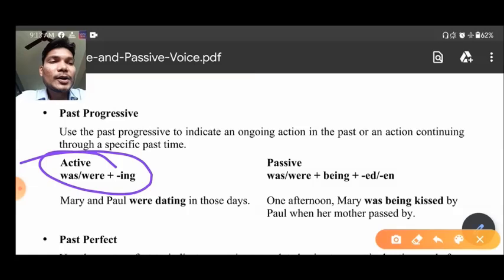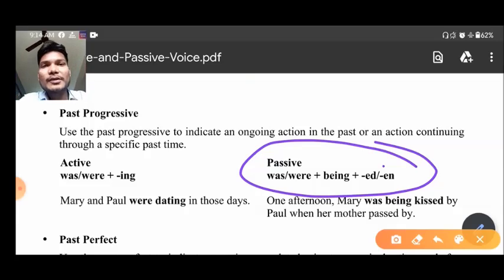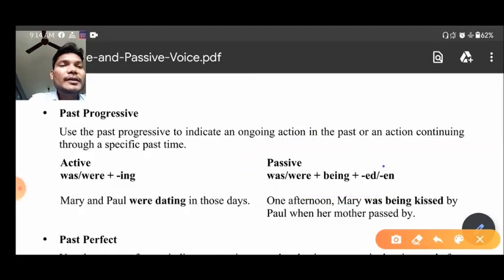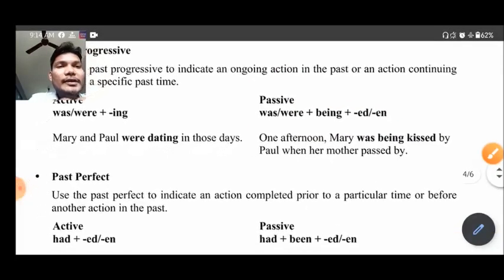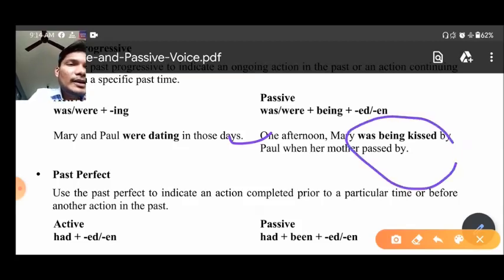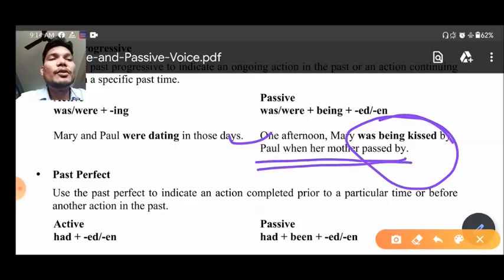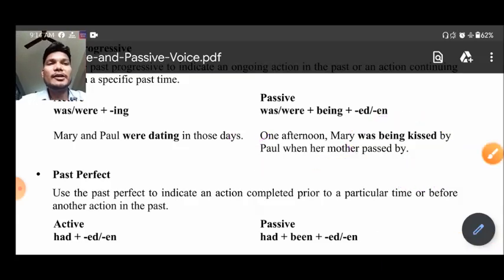Now let us move ahead to how to make passive voice. So in the passive voice, what you have to do is put was, were plus being plus past participle. Let us take one example here. You can see here: one afternoon Mary was being kissed by Paul when her mother passed by. Okay, so this is the example that I have taken, was being kissed. Okay, so this shows the past action which was continuous when Paul's mother passed by. Okay, so this is the example of this tense.